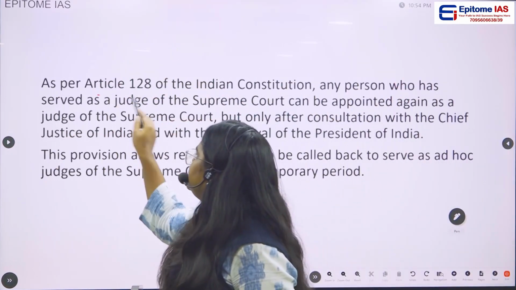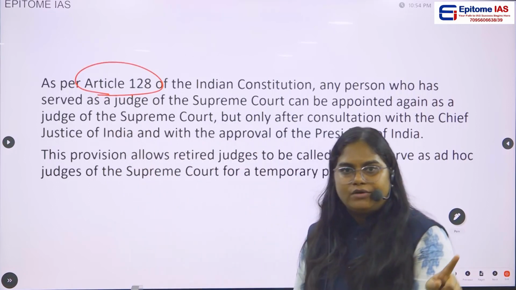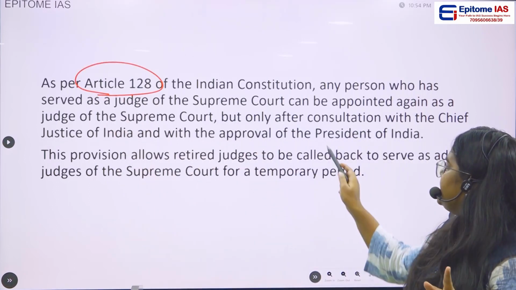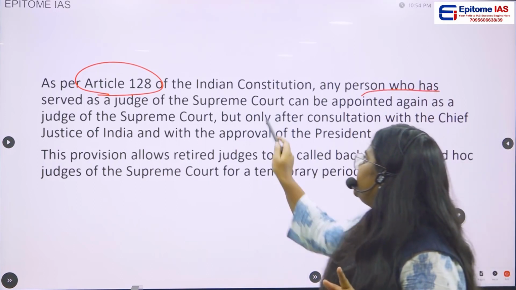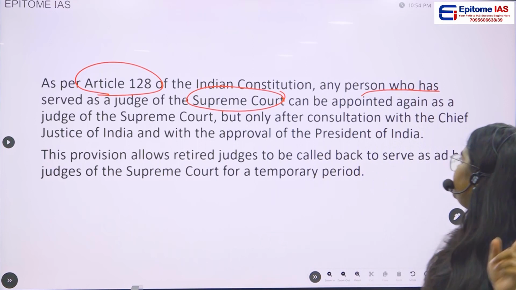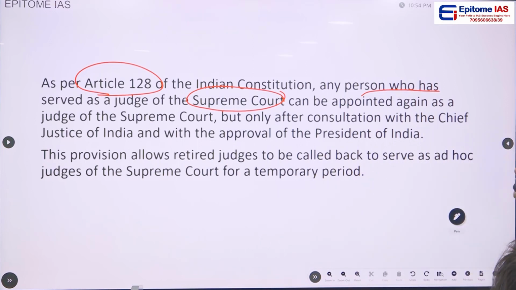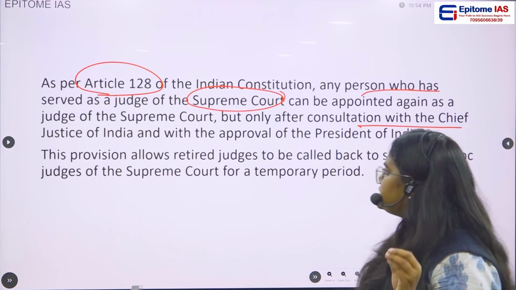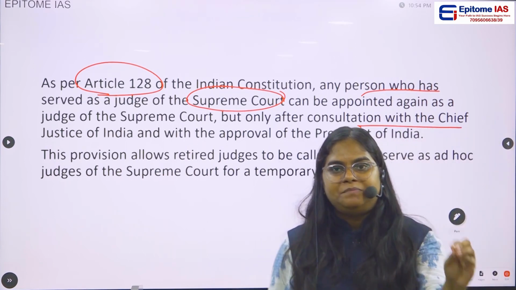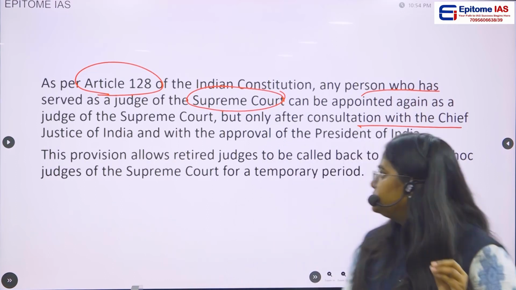As per Article 128 of the Indian Constitution, any person who has served as a judge of the Supreme Court can be appointed again as a judge of the Supreme Court, but only after consultation with the Chief Justice of India and with the prior permission, the approval, of the President of India.